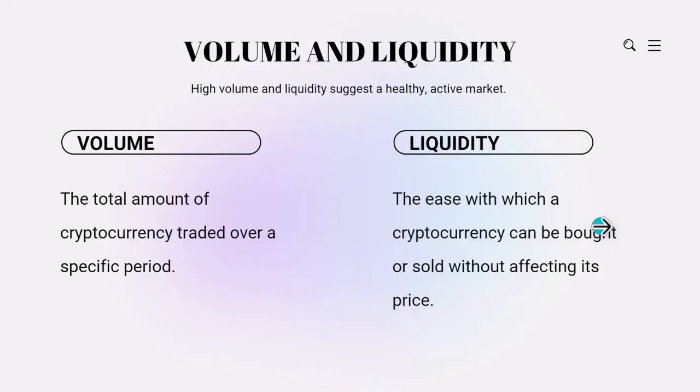After we've looked into the supply metrics, we're going to look into the volume and liquidity. We check for high volume, and high volume and liquidity suggest a healthy and active market. Volume is the total amount of cryptocurrency traded over a specific period, while liquidity is the ease with which a cryptocurrency can be bought or sold without affecting its price. Those are the two things you need to check for the volume and liquidity metrics.